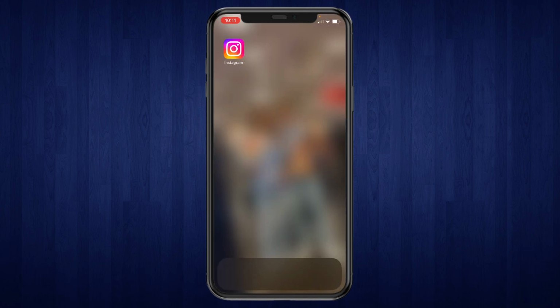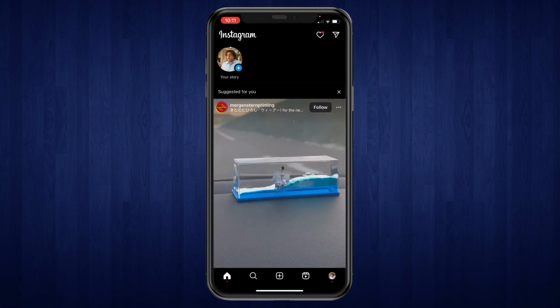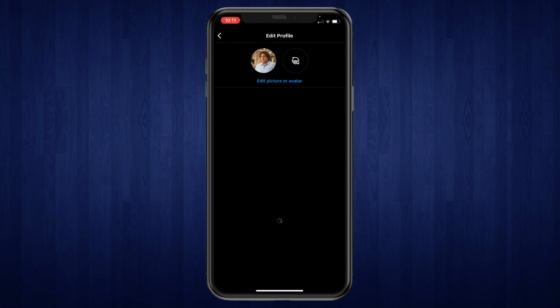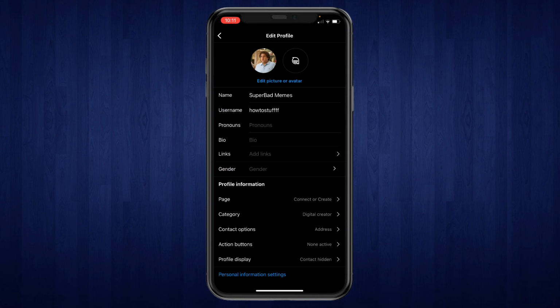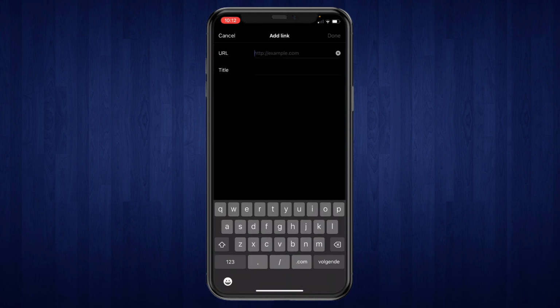So now what you want to do is open up Instagram. Then go to your profile in the bottom right and click on Edit Profile. Now right here you can immediately see links. Go ahead and click on Add Links. Now here you can add an external link. So here you have to paste in the URL.